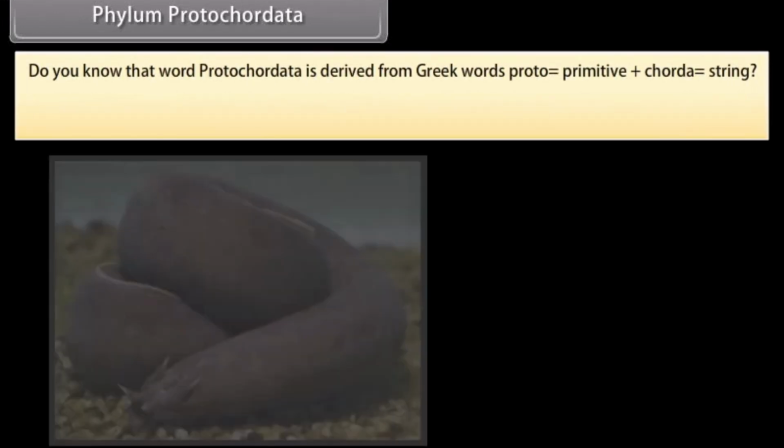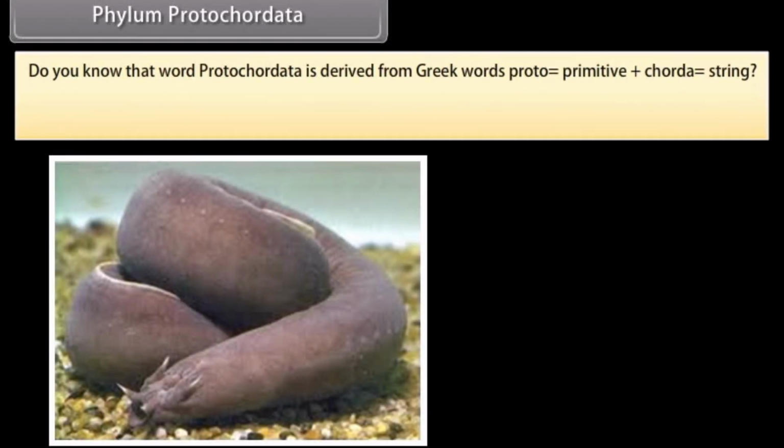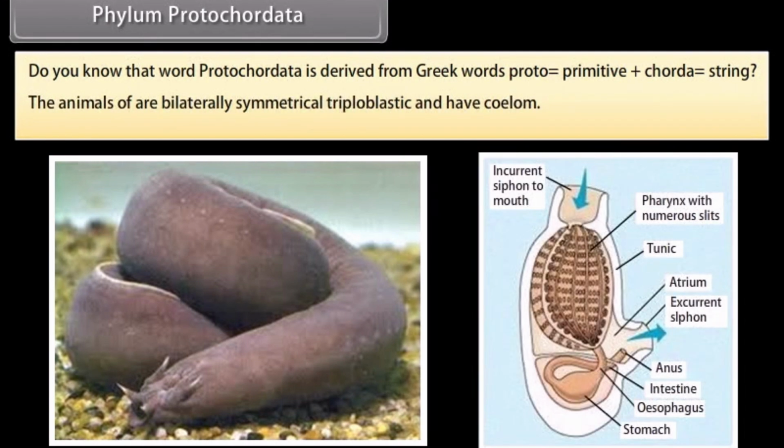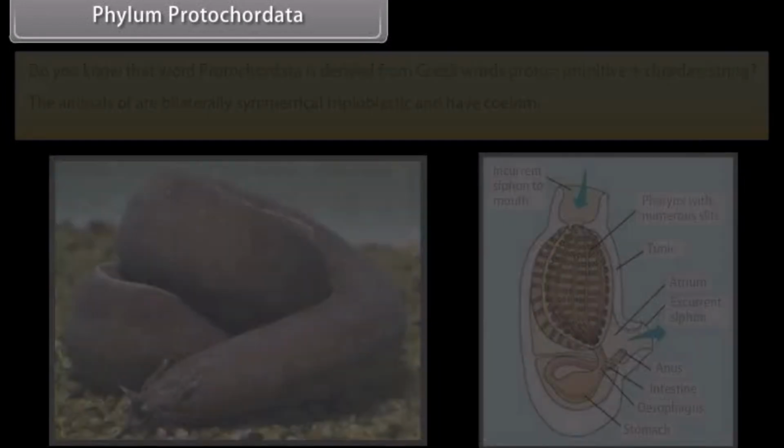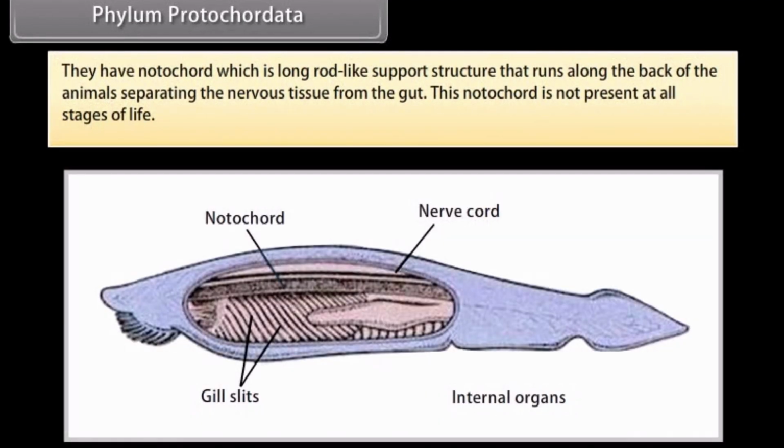Phylum Protochordata. Do you know that the word protochordata is derived from Greek words proto, which is primitive, plus chorda, which is string. The animals are bilaterally symmetrical, triploblastic and have coelom. They have a notochord, which is a long rod-like support structure that runs along the back of the animals, separating the nervous tissue from the gut.